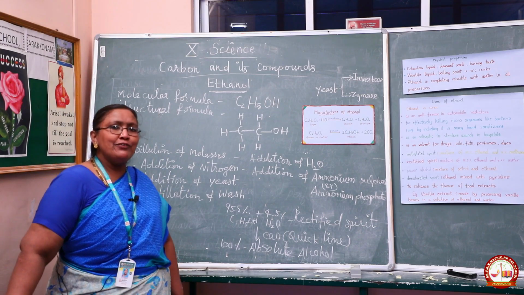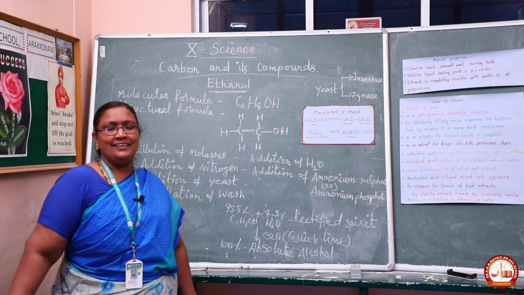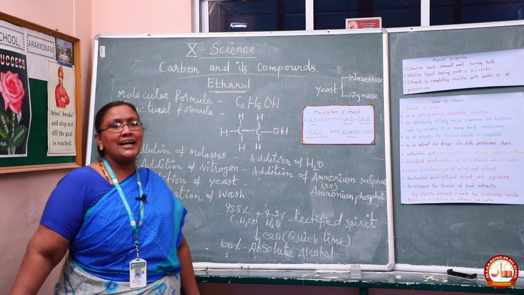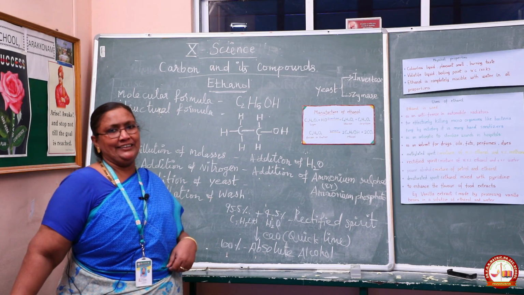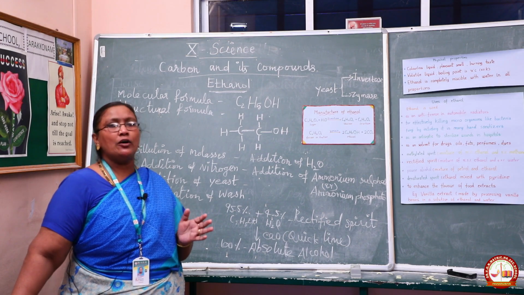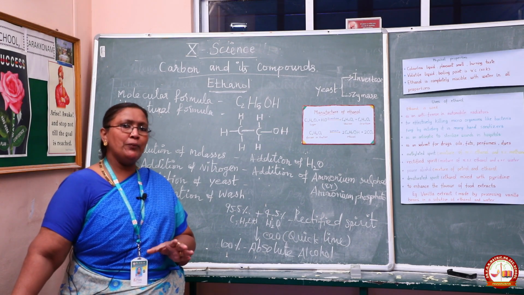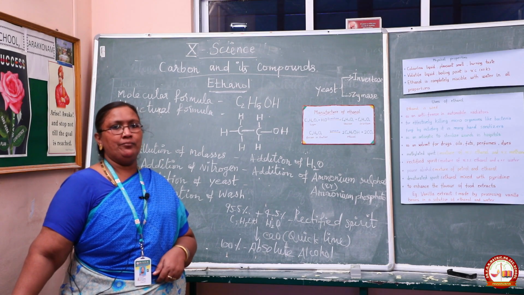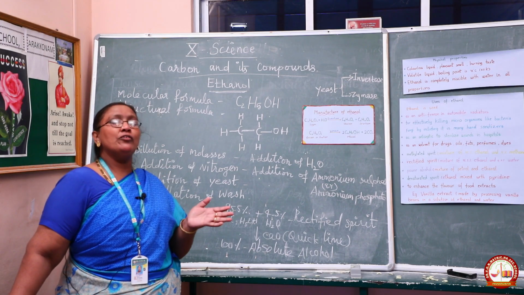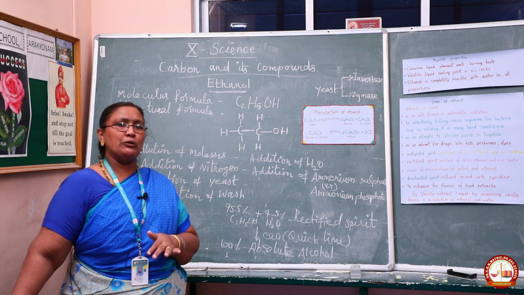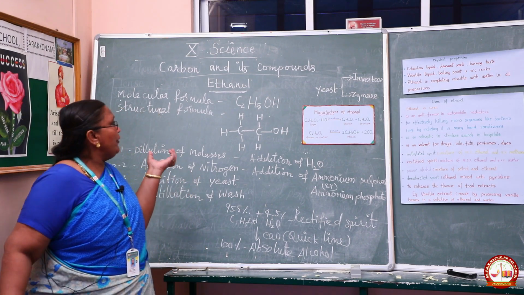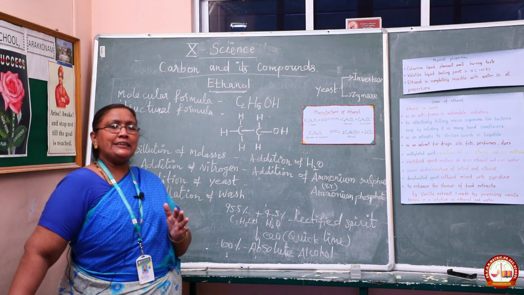Then we want to see the manufacture of ethanol from molasses. Ethanol is manufactured in industry by the fermentation of molasses. What is fermentation? Fermentation is nothing but the conversion of complex organic molecules into simpler molecules by the action of enzymes. That is known as fermentation. We manufacture ethanol by the fermentation of molasses.